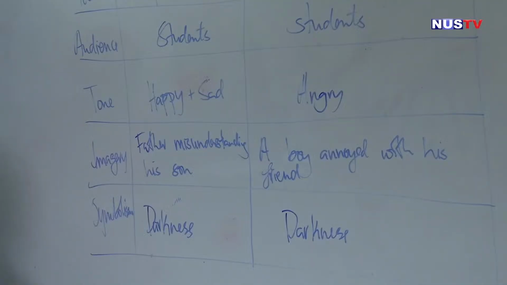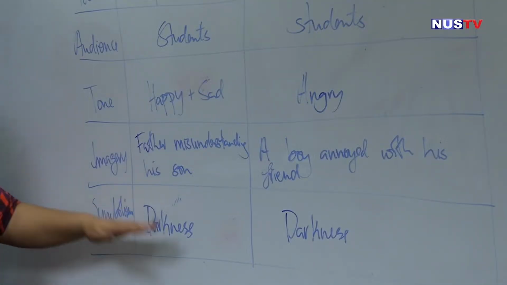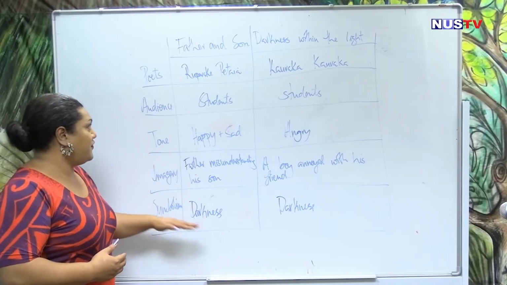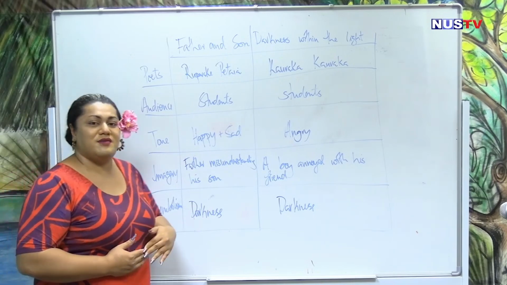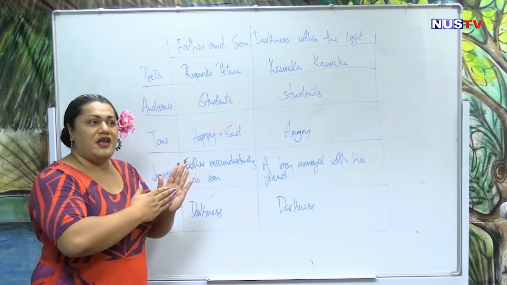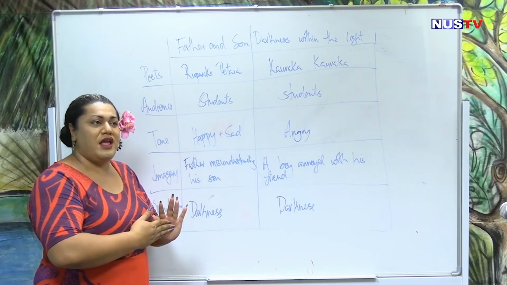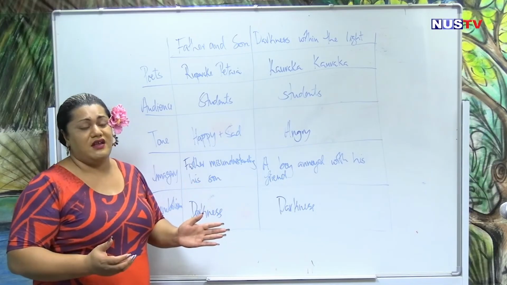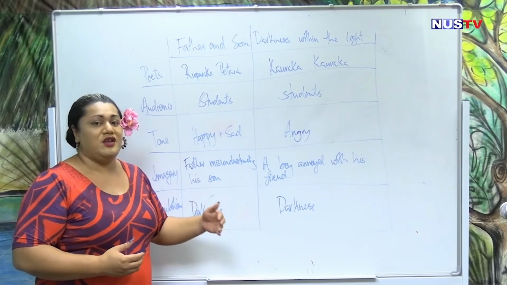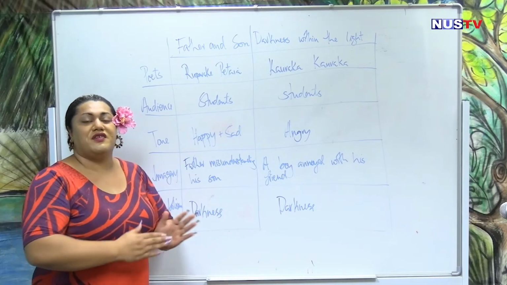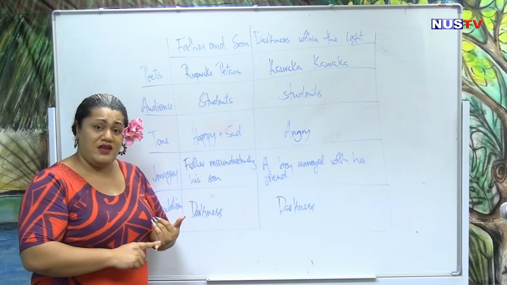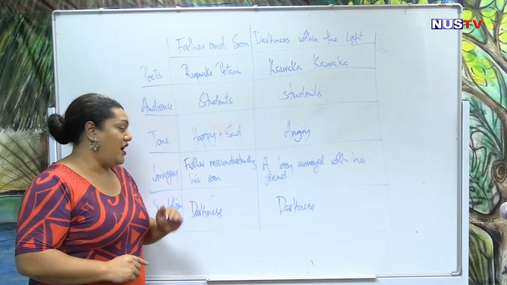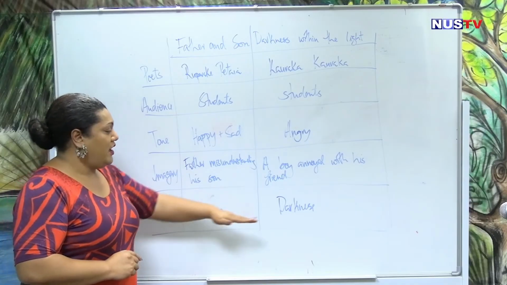And our last comparison is the use of the word darkness. Both poems talk about darkness. The first poem, Father and Son, talks about darkness. It metaphorically explains the difference of understanding between the father and the son. "I wonder where in the darkness you lost each other, father and son." The father no longer likes the way that his son dresses, or the way that he speaks. And this is mentioned in the poem.